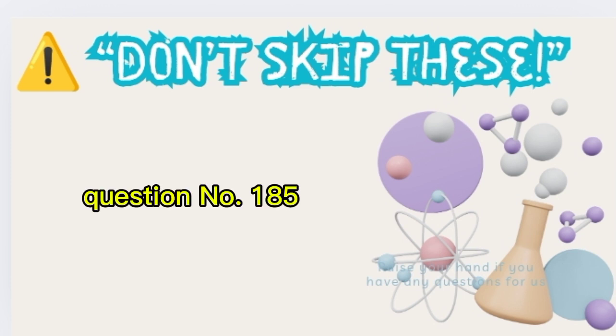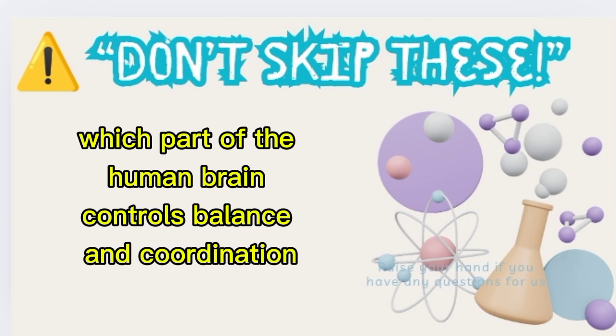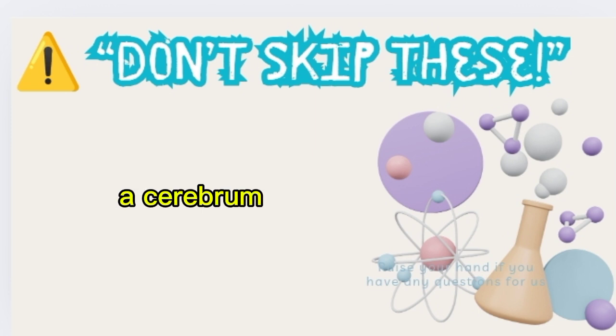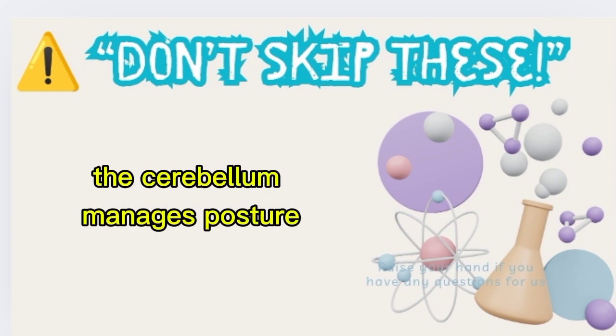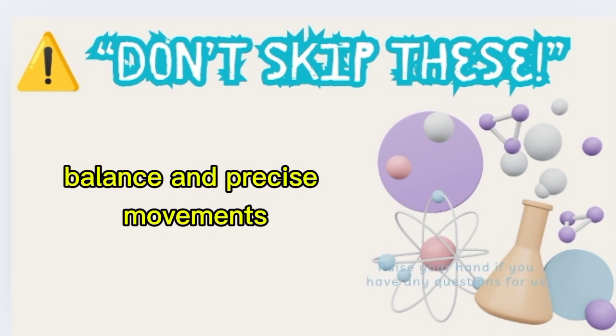Question number 185. Which part of the human brain controls balance and coordination? A. Cerebrum. B. Cerebellum. C. Brainstem. Correct answer B. Cerebellum. The cerebellum manages posture, balance, and precise movements.